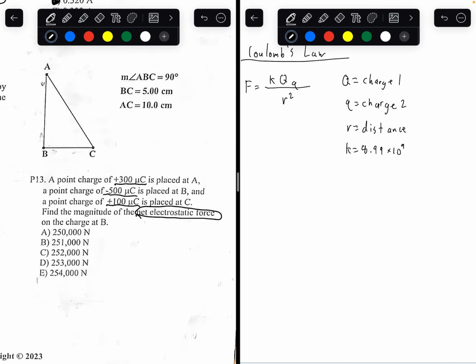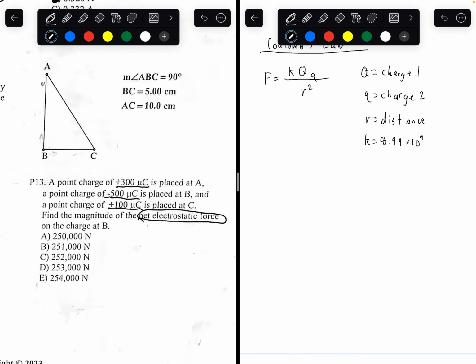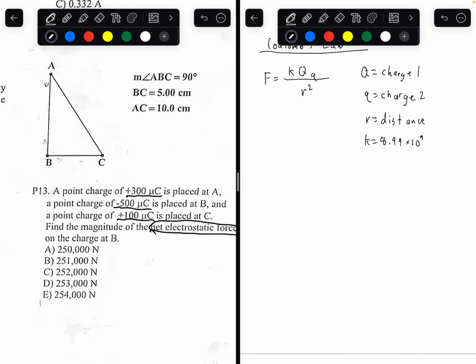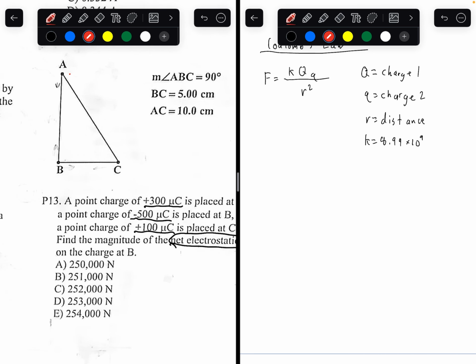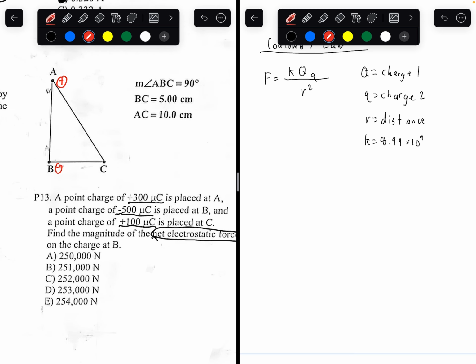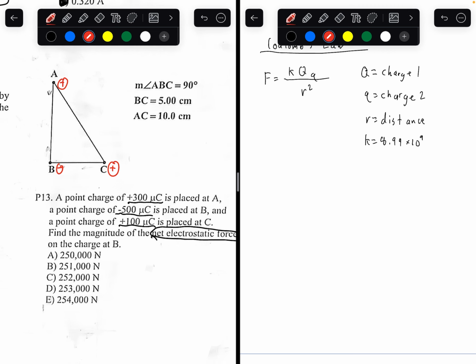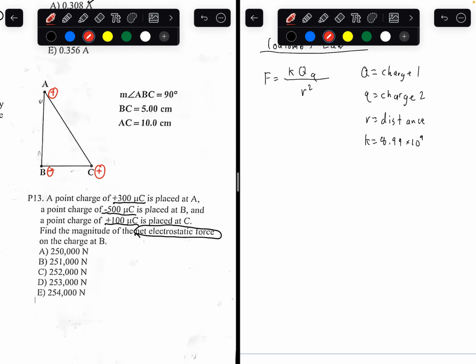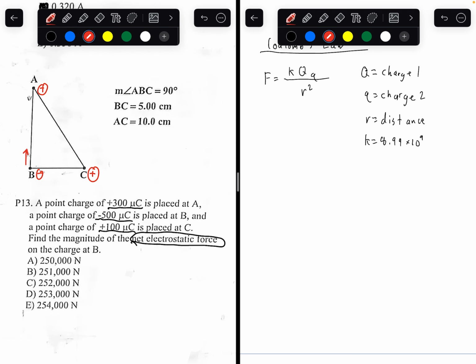So, what are we trying to find? Well, we know the point charge on A is positive. The point charge on B is negative. And the point charge on C is positive. We know opposite charges attract and like charges repel. On point B, point A and point B are having attractive forces. I'll actually draw that in blue. Point B and point C are also having attractive forces. I'll draw that in green.